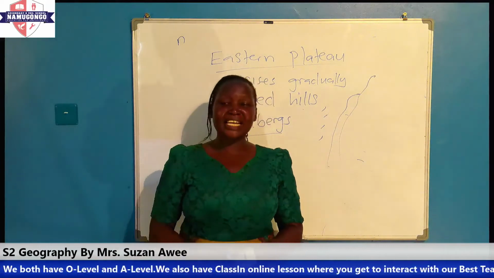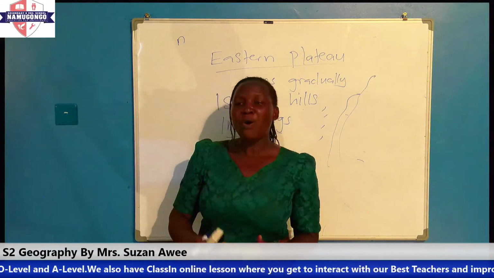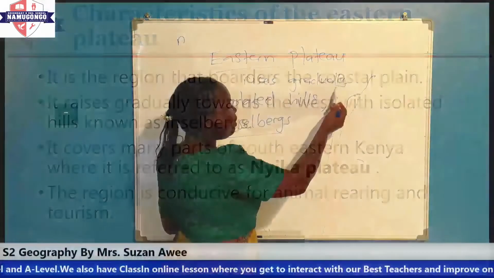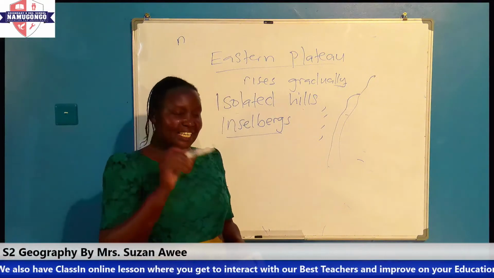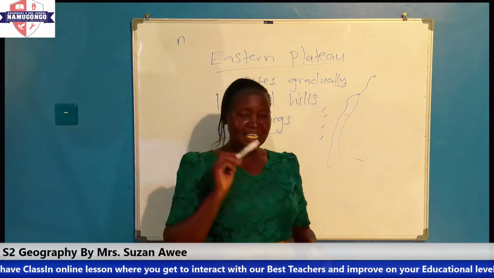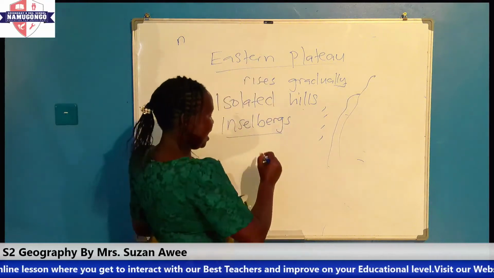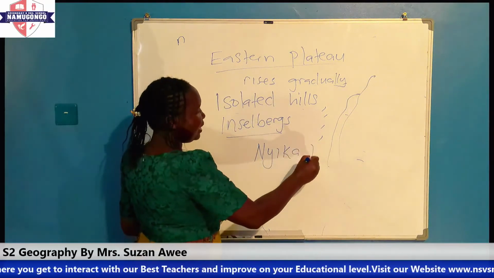Now, what else do we need to know about this? We are saying that this Eastern Plateau also covers many parts of Eastern Kenya. When we look at our map, it covers the greatest part of Eastern Kenya. But the Eastern Plateau, in the eastern part of Kenya, is referred to as Nyika Plateau.